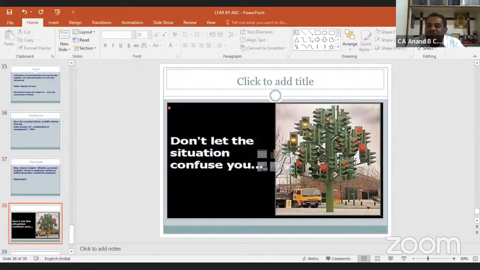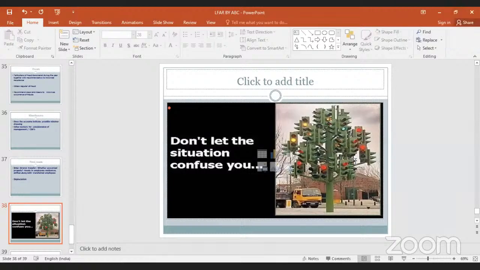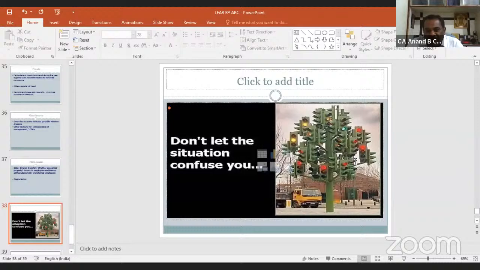Don't let the situation confuse you. In case of LFR, we should have proper direction rather than high speed. While drafting our views on LFR, we should have proper direction, but speed is not what is important to complete the audit.